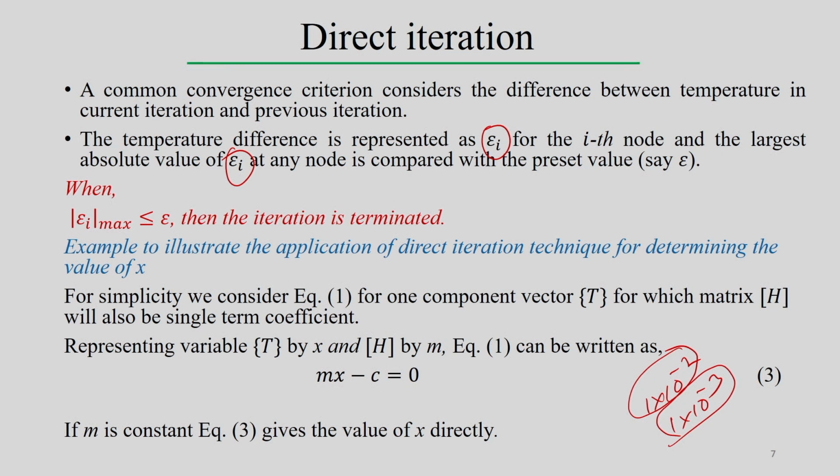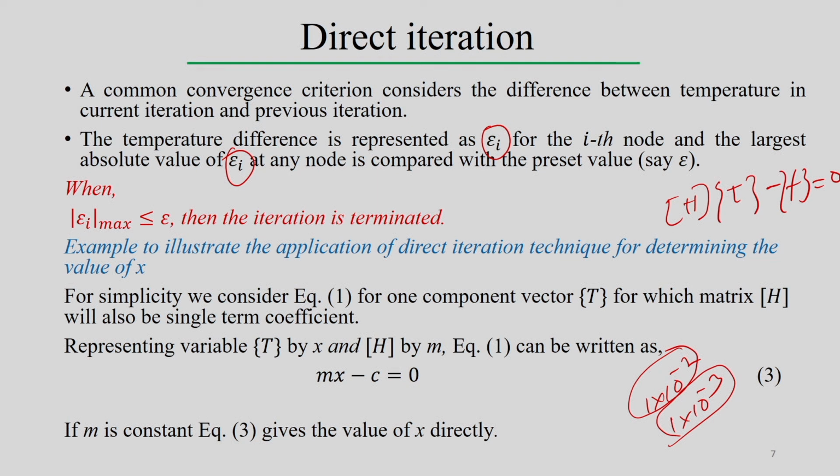Example to illustrate the application of the direct iterative techniques for determining the value of x, we can see in that way also. Let us take equation 1. So, I am repeating equation 1, therefore HT minus F equal to 0. So, this is equation 1. Now, for simplicity, to understand how the direct iteration technique or Newton-Raphson method is working, we can go into the basis of this.